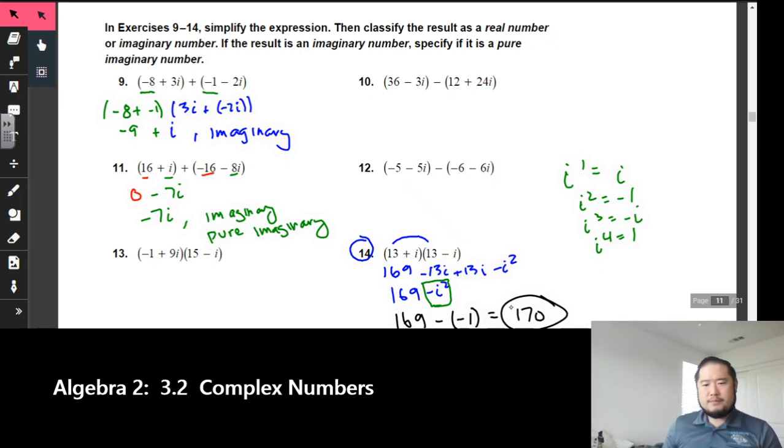And then right here, quite simply, they'll ask you, is this real, imaginary, pure imaginary? Well, it's just a number itself, so that makes this a real number.